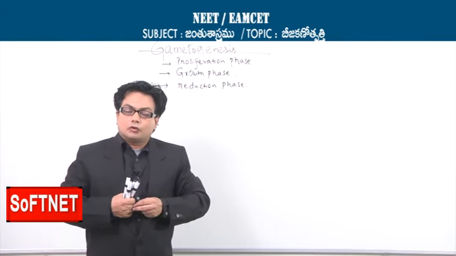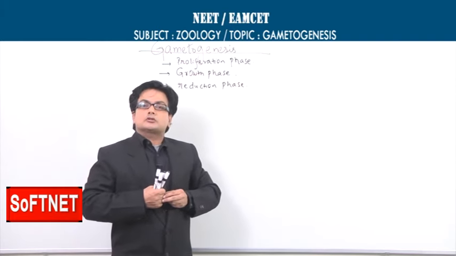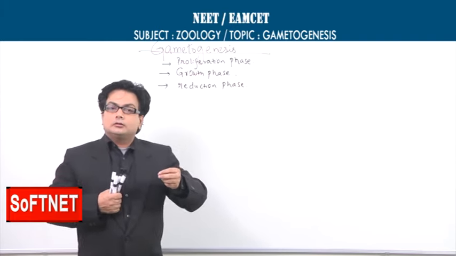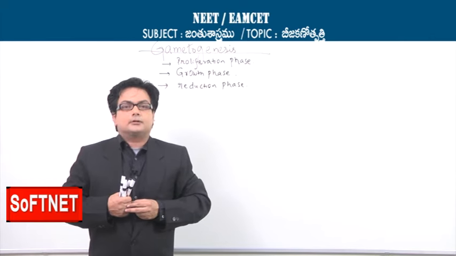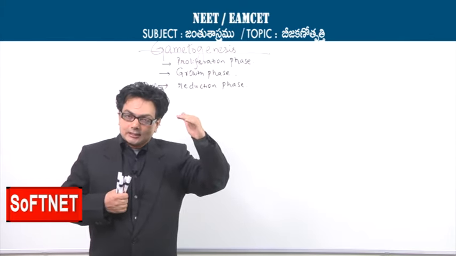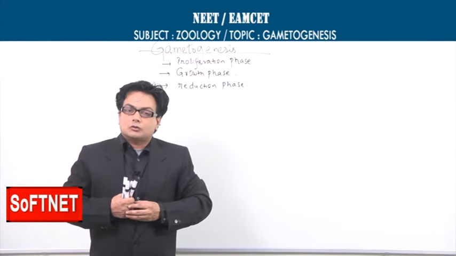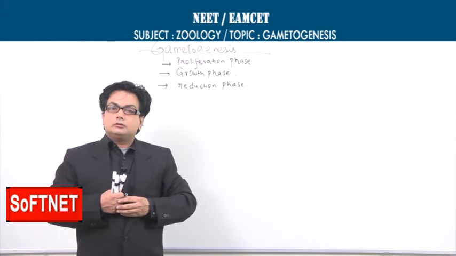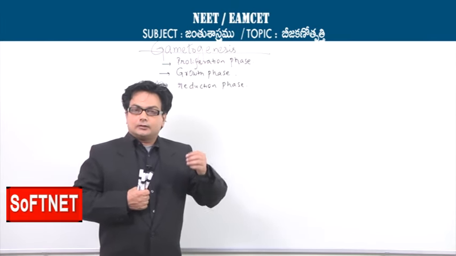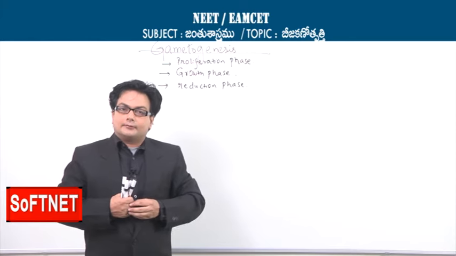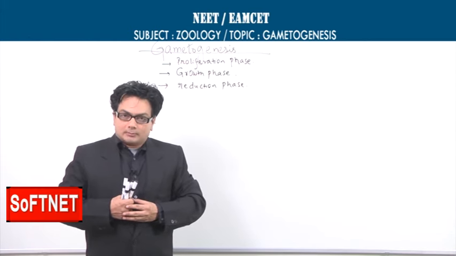The reduction phase will involve meiosis 1 as well as meiosis 2. Sometimes we call them the maturation divisions also. So, meiosis 1, meiosis 2, after its completion ultimately results in the production of the gametes. And these sequential events which occur within the gonad, whether male or female, are called gametogenesis. So, gametogenesis primarily involves 3 phases: the proliferation, the growth, and finally the reduction phase. And after the reduction phase is completed, there will be production of the gametes which are haploid.